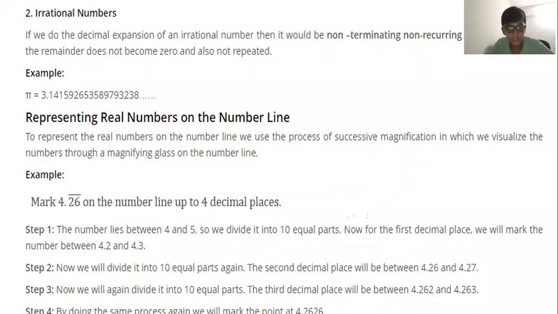But will they ask these kinds of questions in the MCQs? Why not? You can represent 4.26 between two numbers, between 4 and 5.